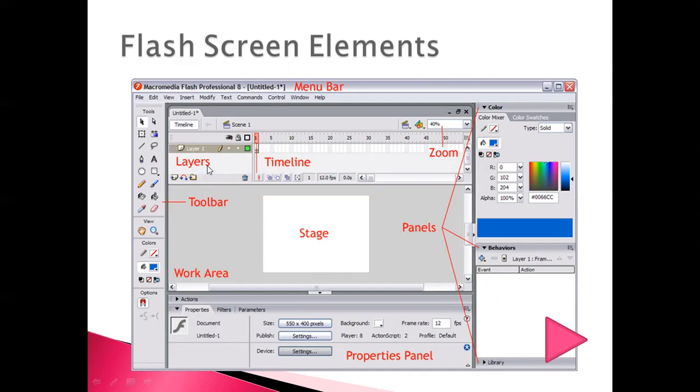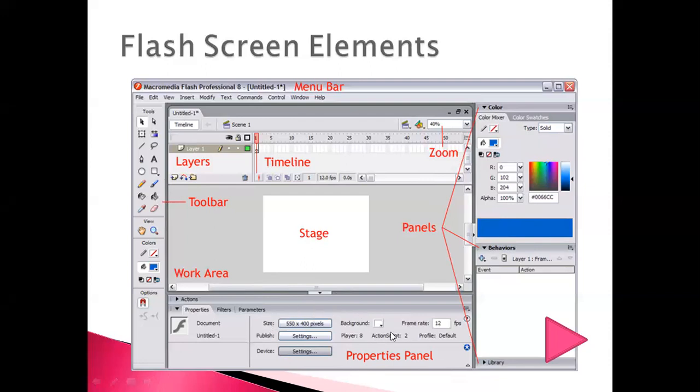Now a few more points remain on the screen. This is called the zoom. If you want to zoom in on any object, you can do that with the help of zoom. Here is a panel. Whatever tool you select, the panel will appear at the right side accordingly. Now the color panel is open. If you need it, you can keep it. Otherwise, close this panel so you get a slightly bigger screen to work. Downside, the properties are given. Whatever tools you use or object you draw, the properties, meaning more details, you will get downside here on this panel.